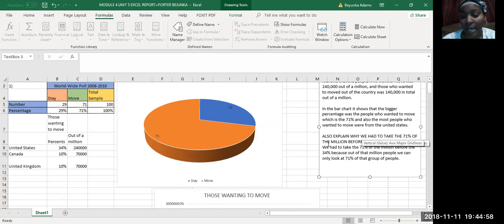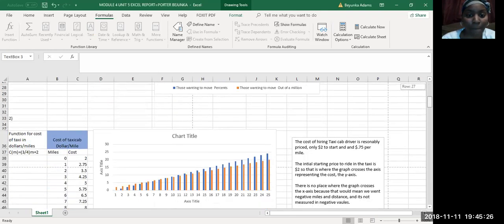All right. I also explained why we had to take the 71% of the million before the 34%, because out of that million people, we only look at 71% of that group of people. I apologize about that. So that's why we had to take the 71 before we took the 34%. Okay, so let's move on to number 2.